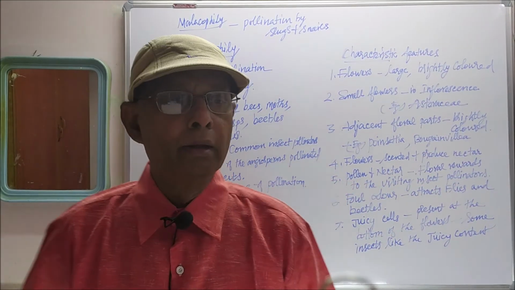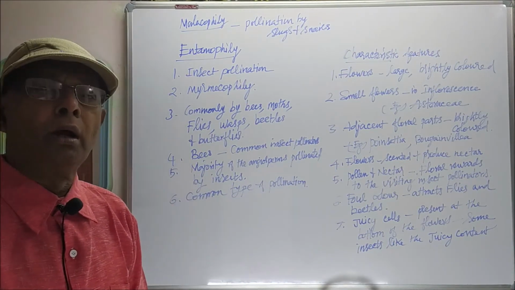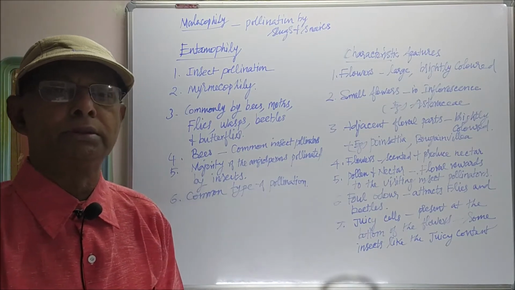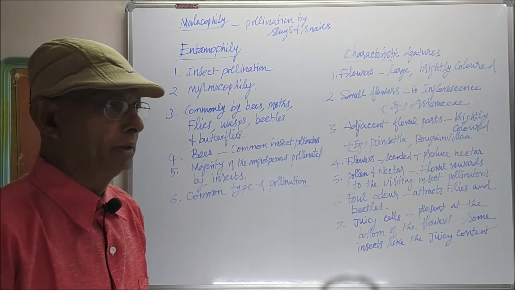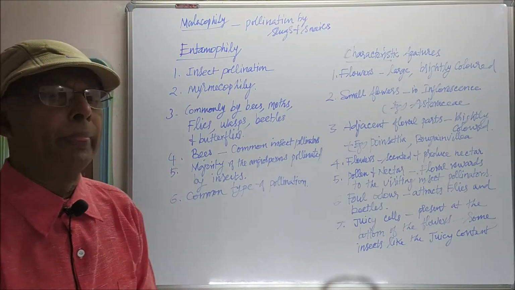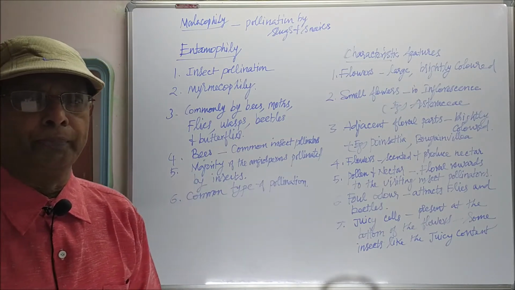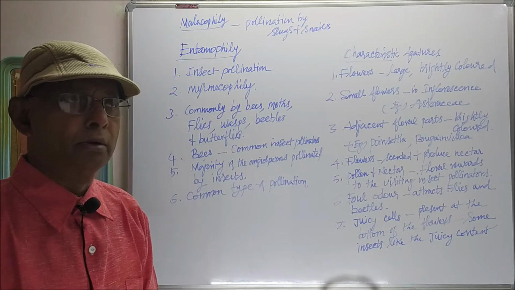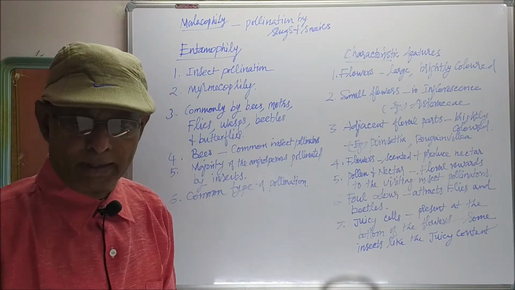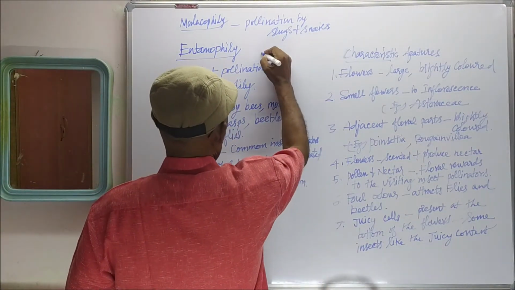Now we will see malacophily. Malacophily is a type of pollination that takes place by slugs and snails. When slugs and snails carry out pollination, such a type of pollination is called malacophily. Some plants belonging to Ericaceae and Lemna are pollinated this way. For example, a particular example is Lemna.